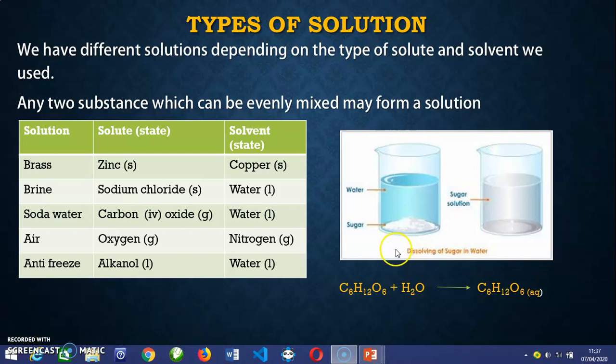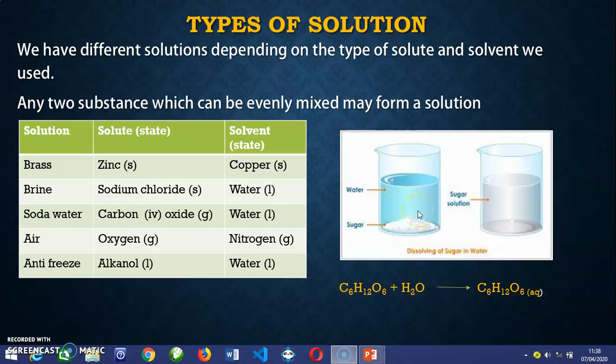Now look at water and sugar. Sugar and water can go hand in hand; water can actually dissolve sugar. That is when they can be evenly mixed, when there are two substances forming homogeneous solutions, which remain consistent in their volume. So sugar can be dissolved in water to give us a sugar solution, which will be in an aqueous state.